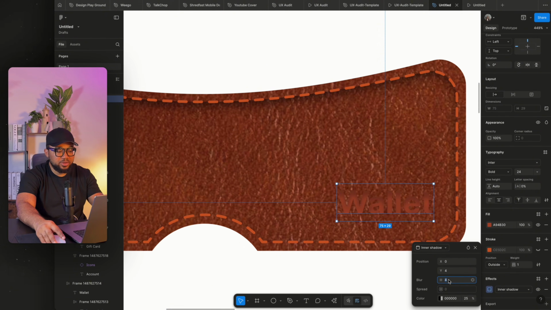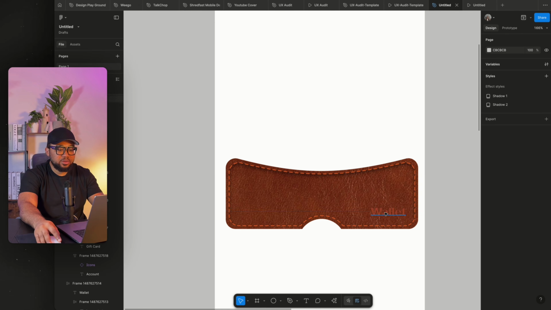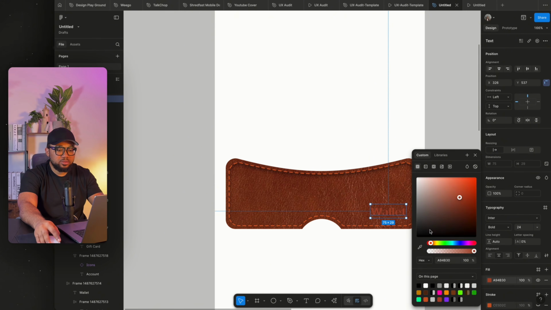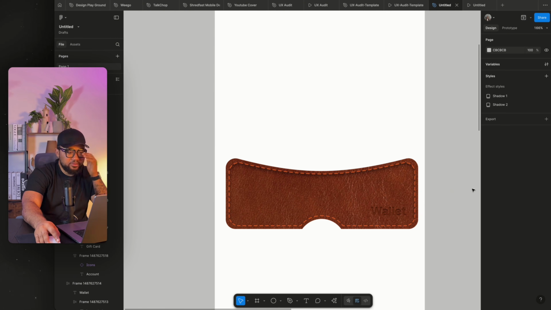Then this inner shadow, I'm just going to set it to 2. So here set to 2, then this I'm going to change to 30, so it looks like it's perforated, but it's not. So we're going to still change the color. Yeah, much better. So this is what we have.